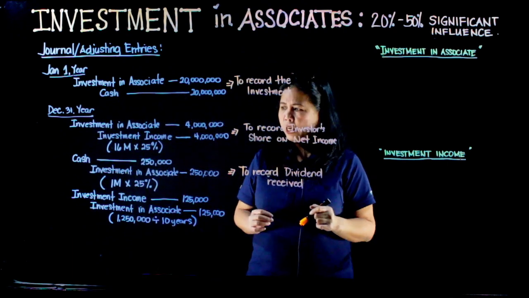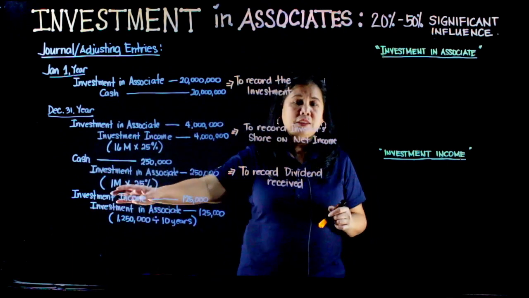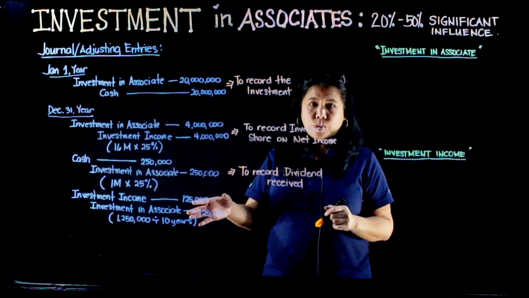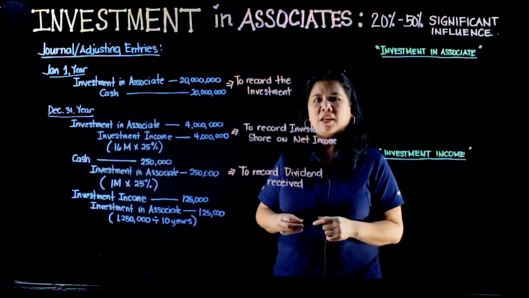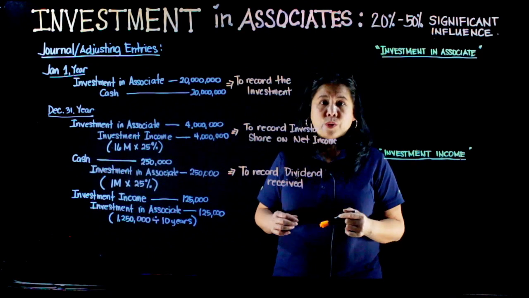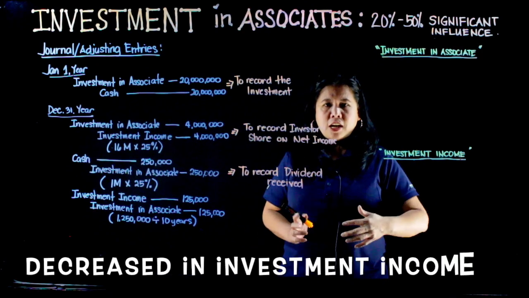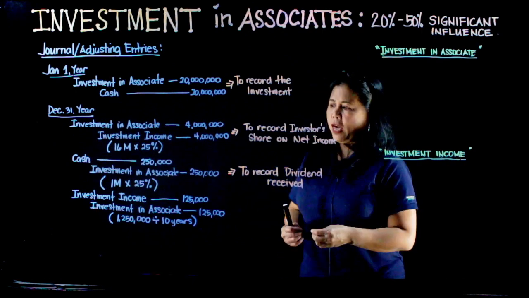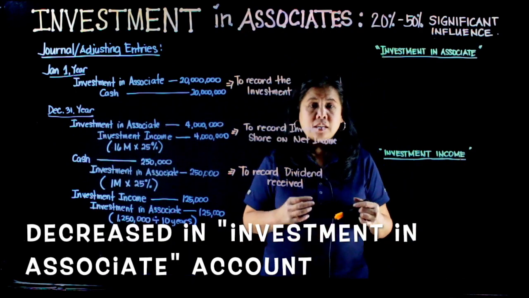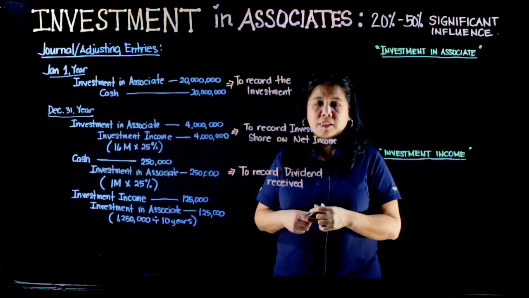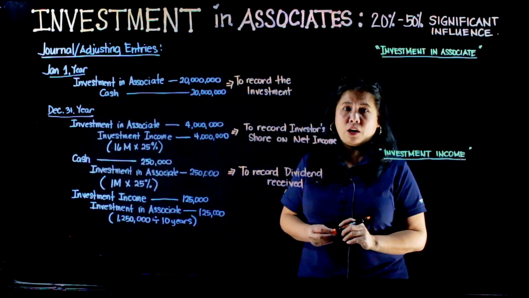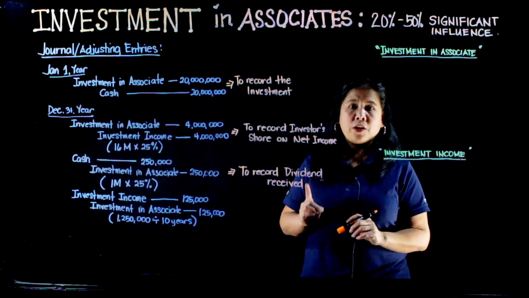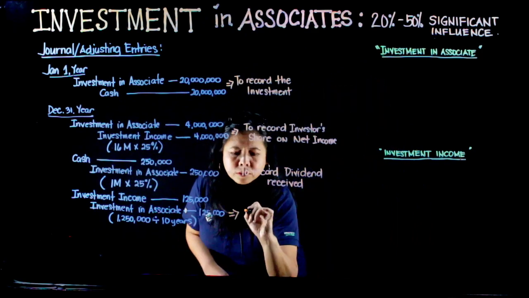Ating adjusting journal entry, we debit our investment income of 125,000. We credit our investment in associates na account na 125,000. So, nagdi-decrease ang ating investment incomes and nagdi-decrease din ang ating investment in associates na account from the amortizations of the excess of the fair value over the carrying amount ng building.